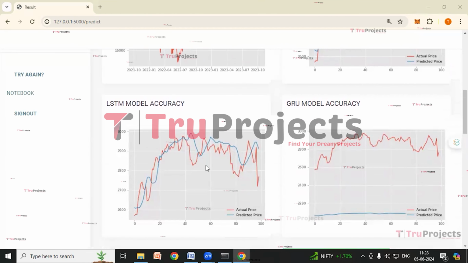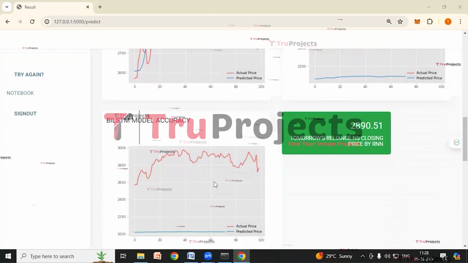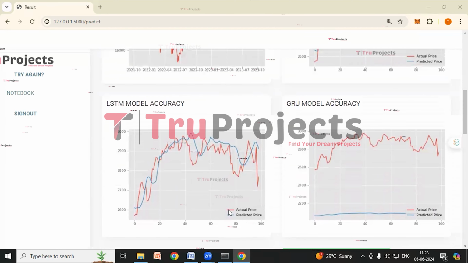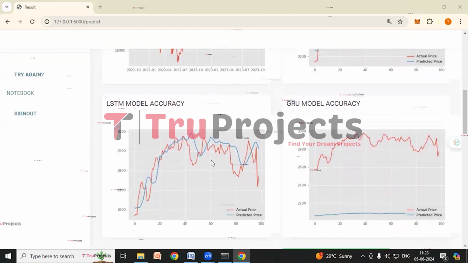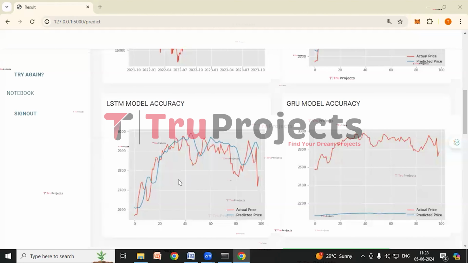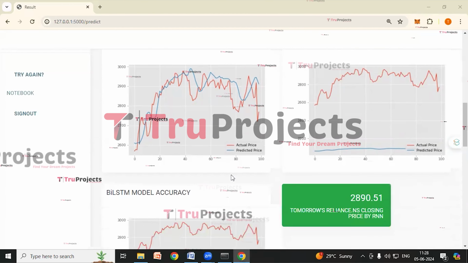This is LSTM model's accuracy graph. This is GRU model's accuracy graph, and this is BiLSTM model's accuracy graph. By looking at these four graphs, we can say that the LSTM model is doing well. So we can see the two lines are very close, which means the model did a good job predicting.